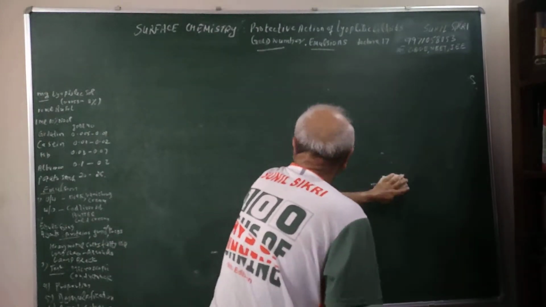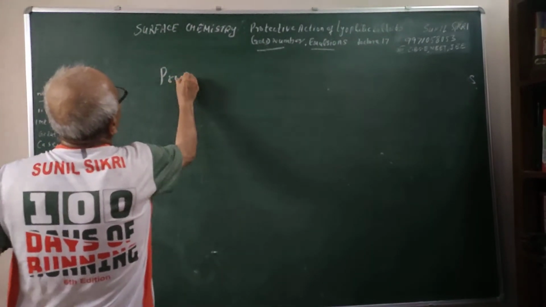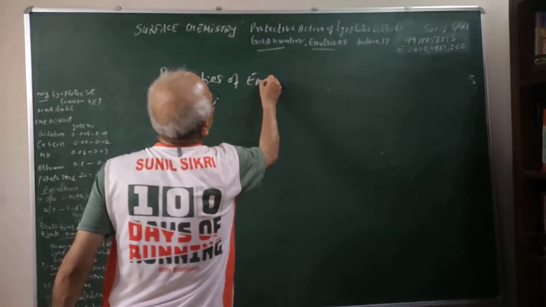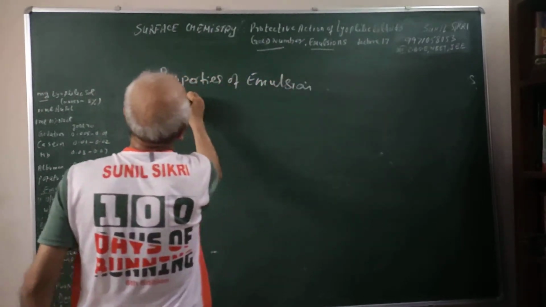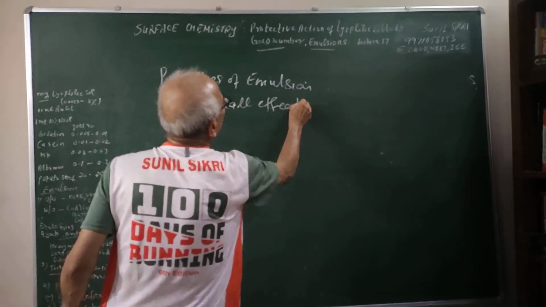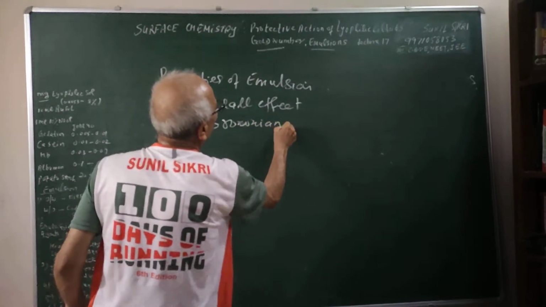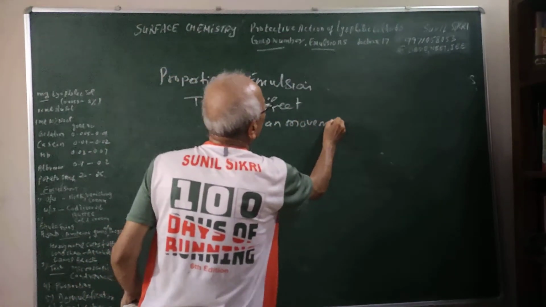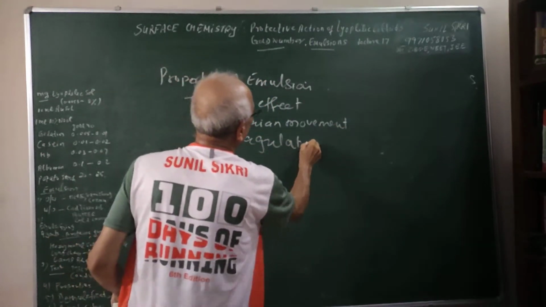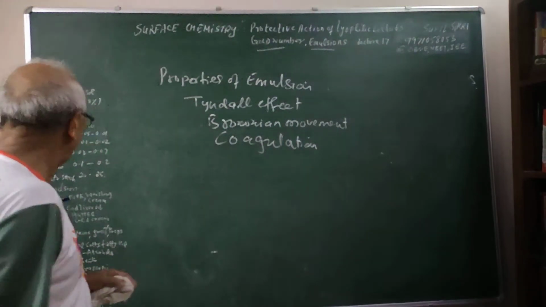These are some of the ways, students, we can test. Now what are the properties of emulsions? They show the Tyndall effect, Brownian movement, and they can also show coagulation by addition of electrolytes. If you add electrolytes, the emulsion will coagulate and precipitate.